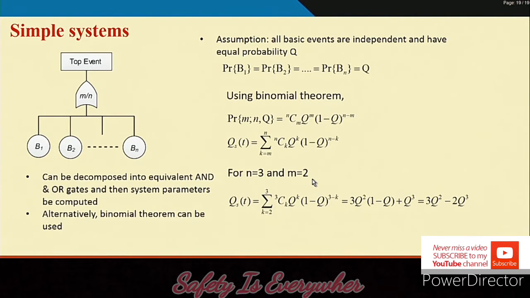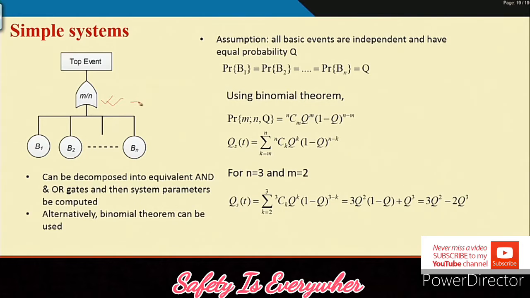Now, let us talk about the voting gate, which is basically the M out of N gate. In that case, how will you find out the system level unavailability? We have discussed this when finding the cut sets, and also in some other classes on the gate by gate quantification method.